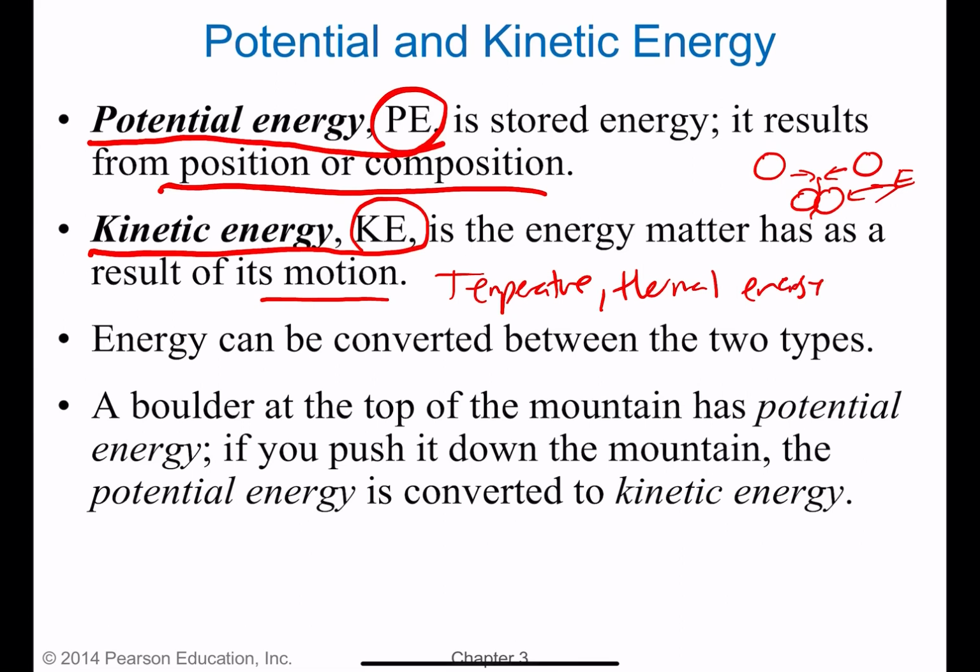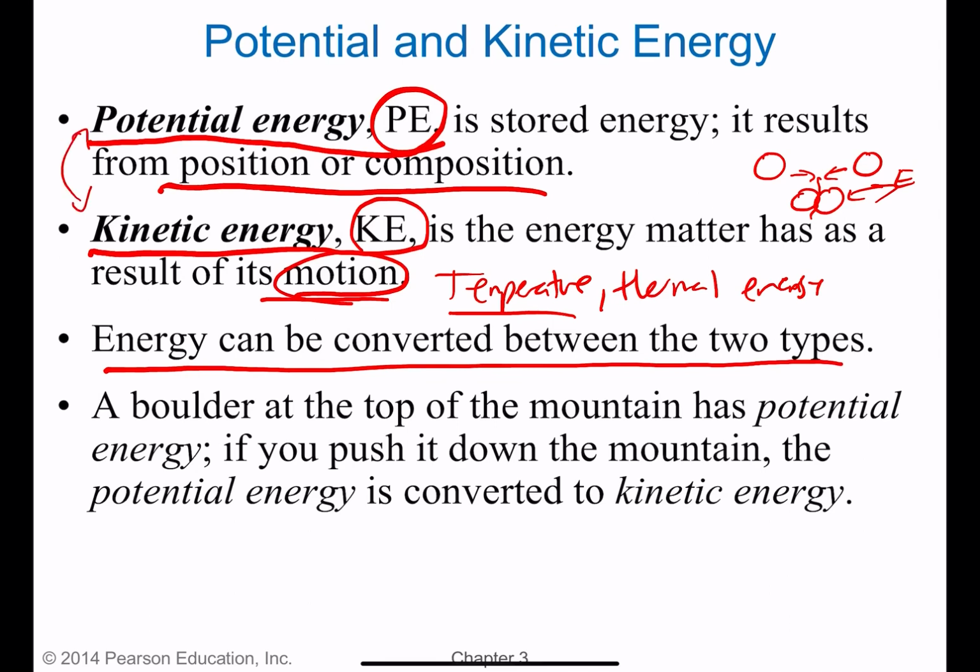Now, temperature and thermal energy are not strictly speaking the same thing, but that's what we're talking about. Particles are always moving. That's one aspect of kinetic molecular theory, which we'll get into later. But particles are always moving, and that motion is related to their kinetic energy. Temperature and kinetic energy are also proportional. Energy can be converted between the two types. So we could have potential energy convert to kinetic and vice versa.